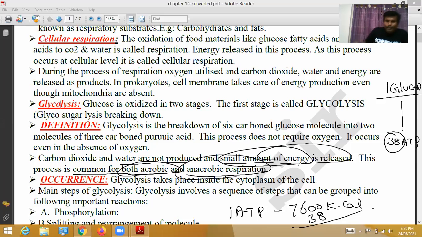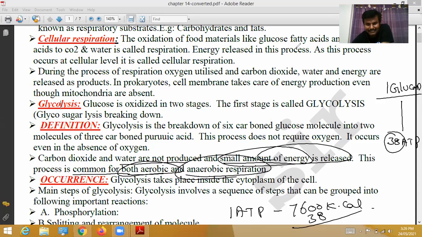Aerobic respiration means what? Presence of oxygen. Anaerobic respiration means what? Absence of oxygen. Glycolysis commonly takes place in both the places. Okay, that's all. Next, come to the point.